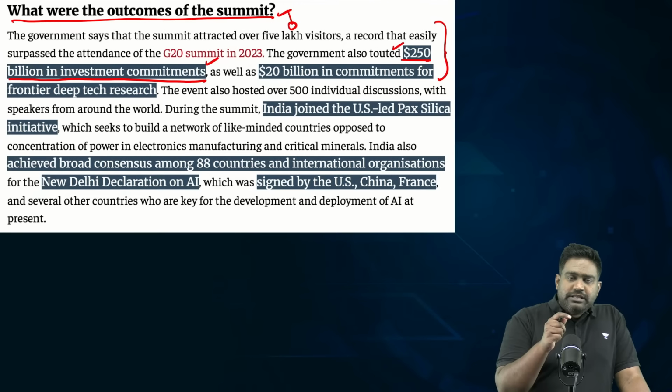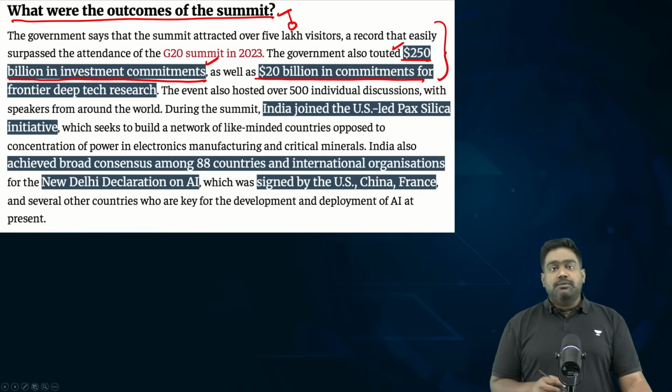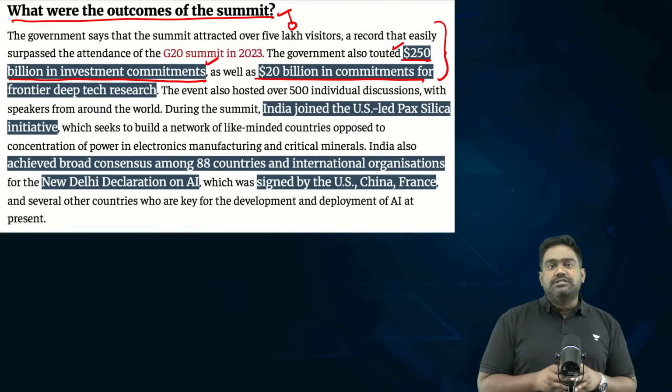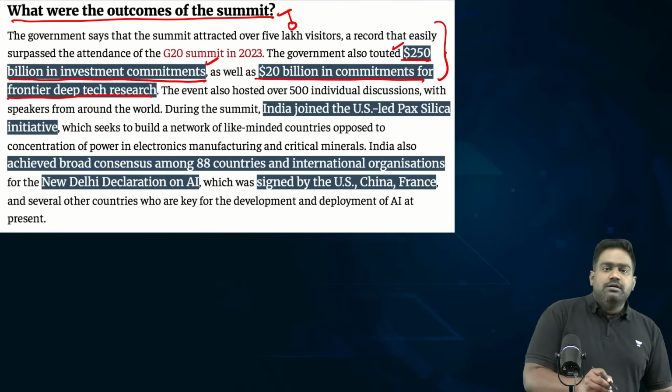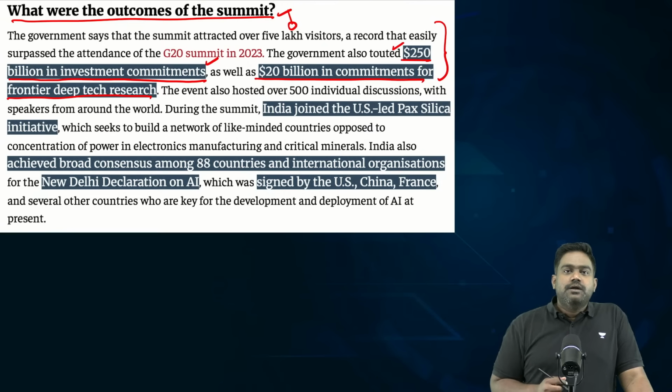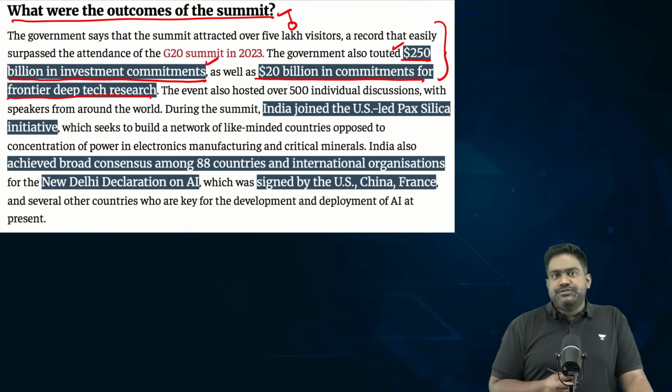And there has been an announcement that the government with the private industry would be mobilizing $20 billion worth of commitments for deep tech research, focusing on the core areas of AI and related critical emerging technologies. So, this is something which could really transform India's technological base.